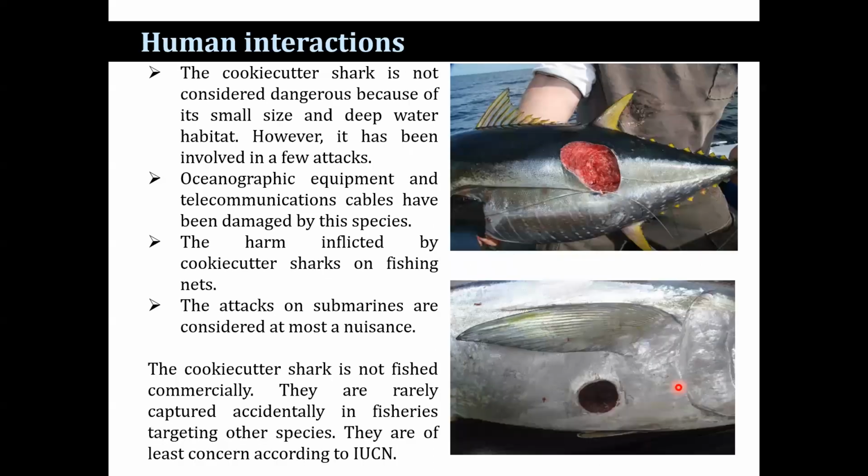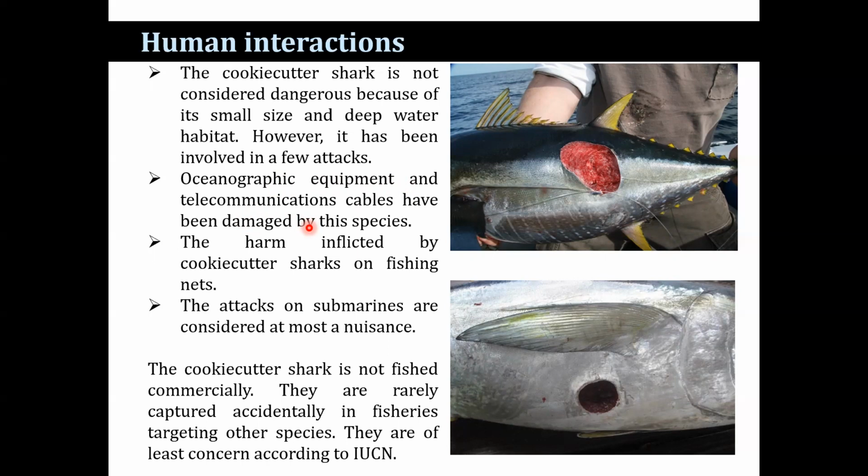As I have already mentioned, the cookie cutter shark is not considered dangerous because of its small size and deep water habitat. However, it has been involved in a few attacks. Oceanographic equipment and telecommunication cables have been damaged by the species. The cookie cutter shark also inflicts harm on fishing nets. The attacks on submarines are also a concern to most nations.